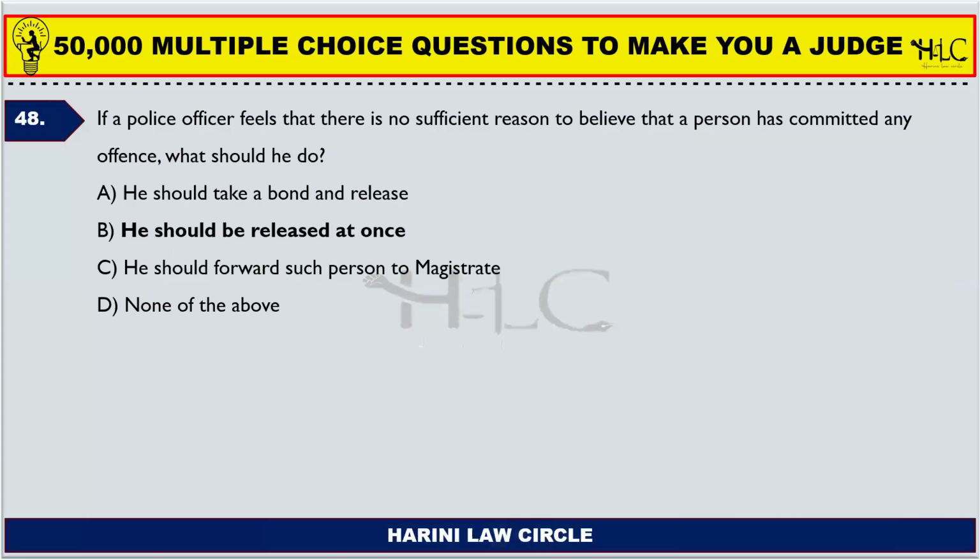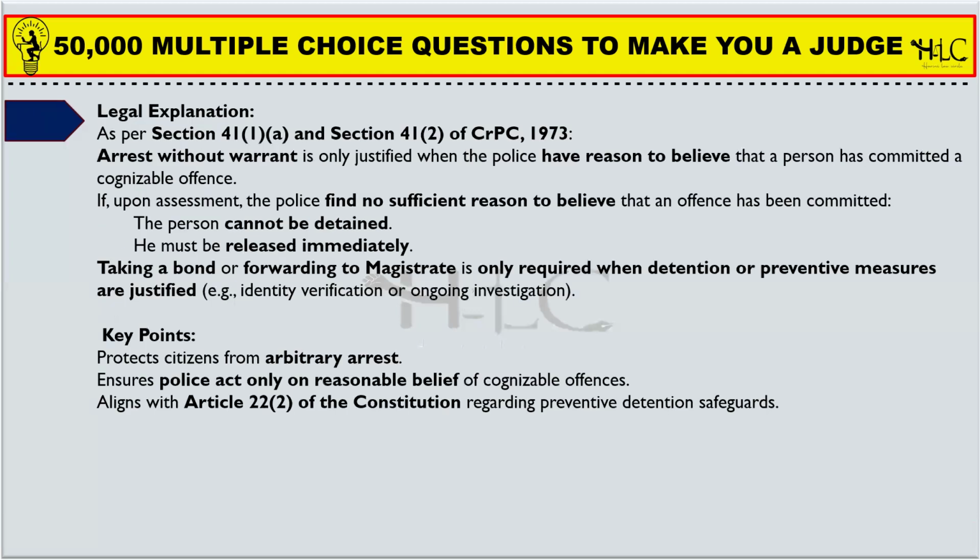48. If a police officer feels that there is no sufficient reason to believe that a person has committed any offense, what should he do? He should be released at once. For example, you are a private person and you think someone is a proclaimed offender just by seeing him, and you arrest him and take him to the police station. And the police feels that there is nothing to show that he is a proclaimed offender. Then the police shall at once release him. He should not be detained for any cause.